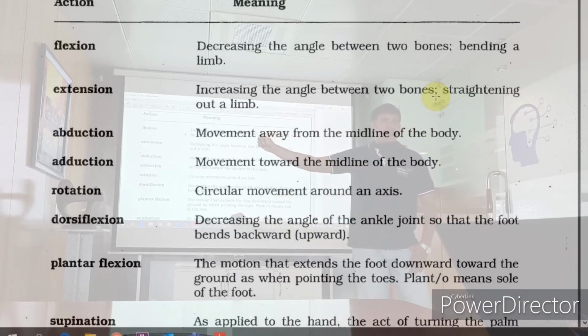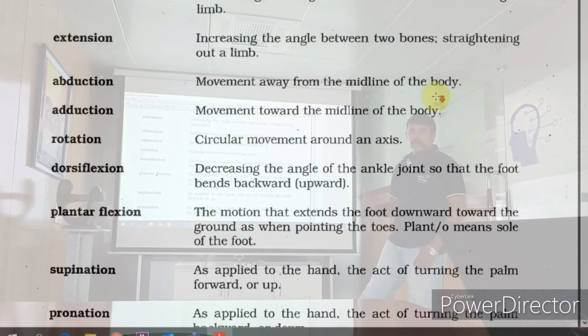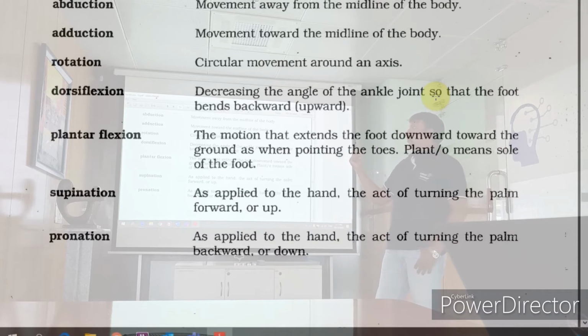Adduction is towards the body. Then rotation is a circular motion. Then with respect to the ankle, dorsiflexion is bending the ankle upward, towards the knee. Plantar flexion is the opposite, bending it downwards. Easy?